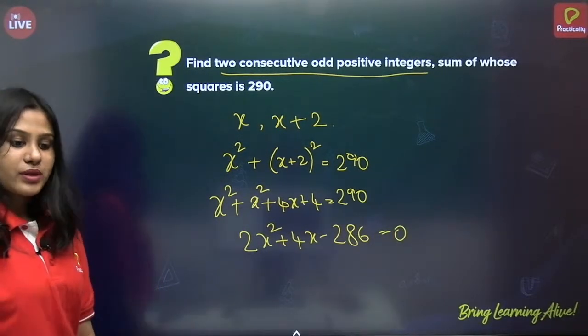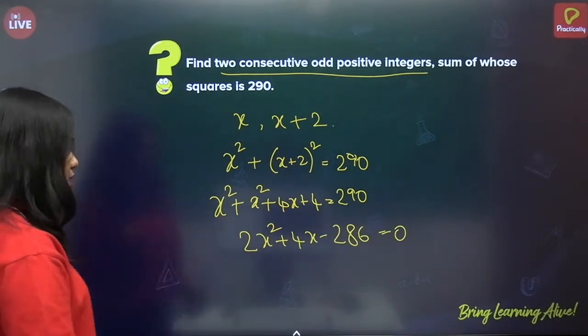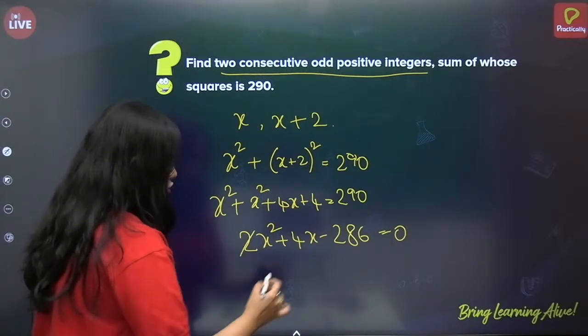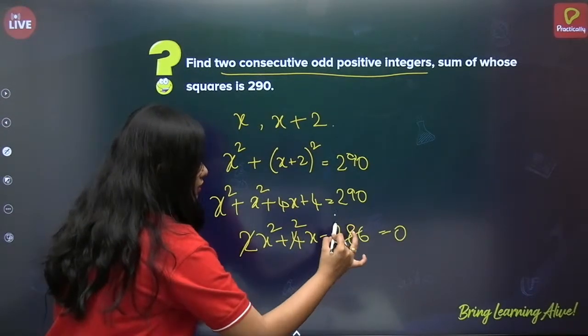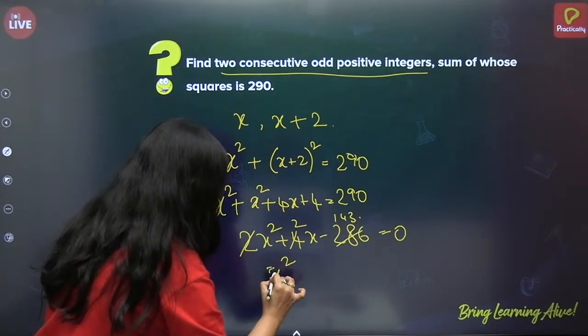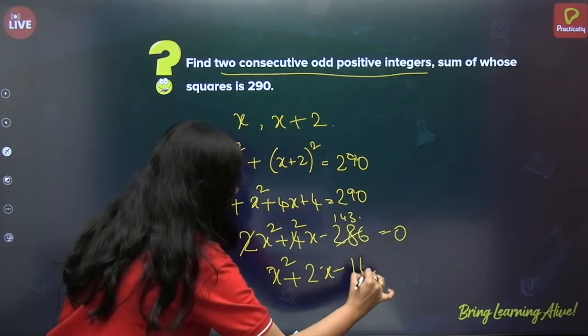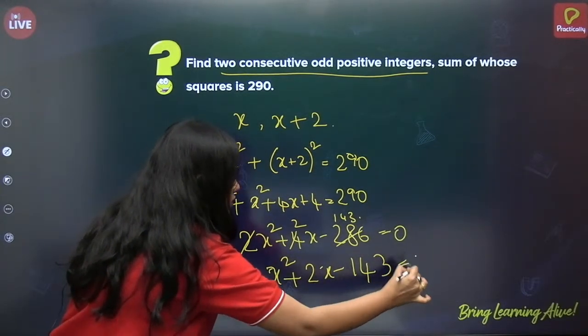Right? Now I have framed the quadratic equation for you. You can find the solution. Come on, do it. We can take 2 common. So this will be 2 times, 2 into 143. So x square plus 2x minus 143 is equal to 0.